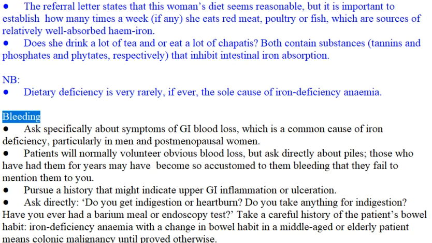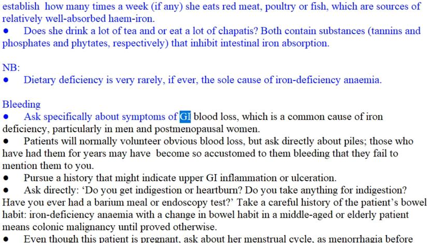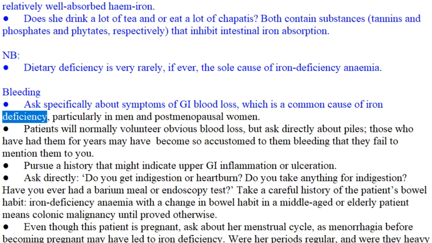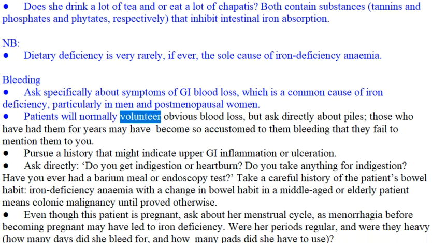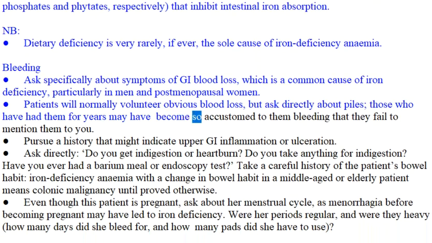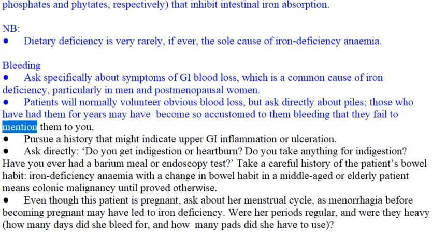Bleeding. Ask specifically about symptoms of GI blood loss, which is a common cause of iron deficiency, particularly in men and postmenopausal women. Patients will normally volunteer obvious blood loss, but ask directly about piles. Those who have had them for years may have become so accustomed to them bleeding that they fail to mention them to you.